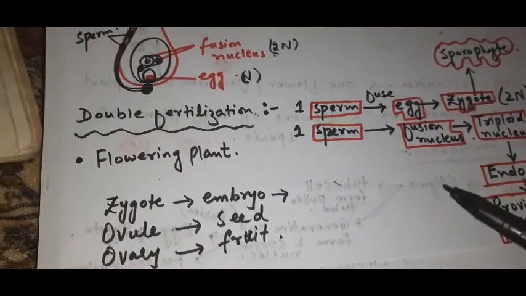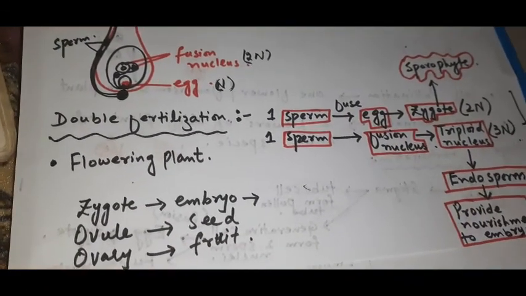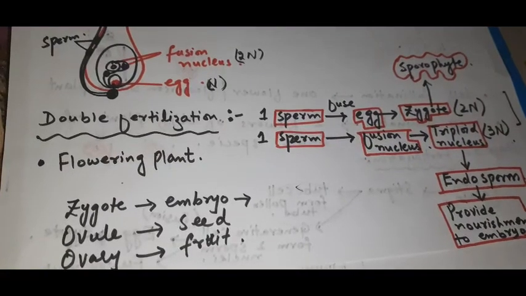So this was the whole of sexual reproduction in flowering plants.